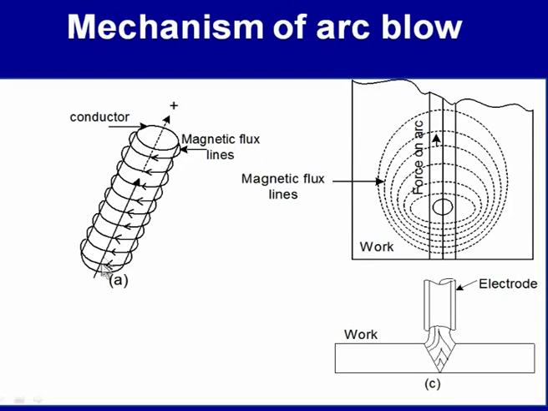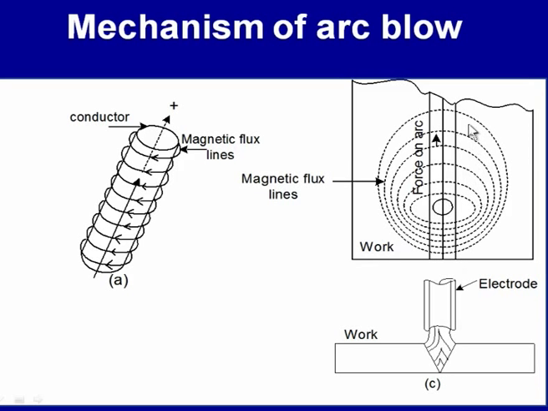As far as the electromagnetic field interactions are concerned, due to the flow of current, their effect is governed by whether we have like polarity or unlike polarity. This schematic diagram shows that if there is a wire through which current is flowing, then normal to the direction of the flow, electromagnetic forces are generated, and the magnitude of these forces can be identified through the equation I by 2 pi r.